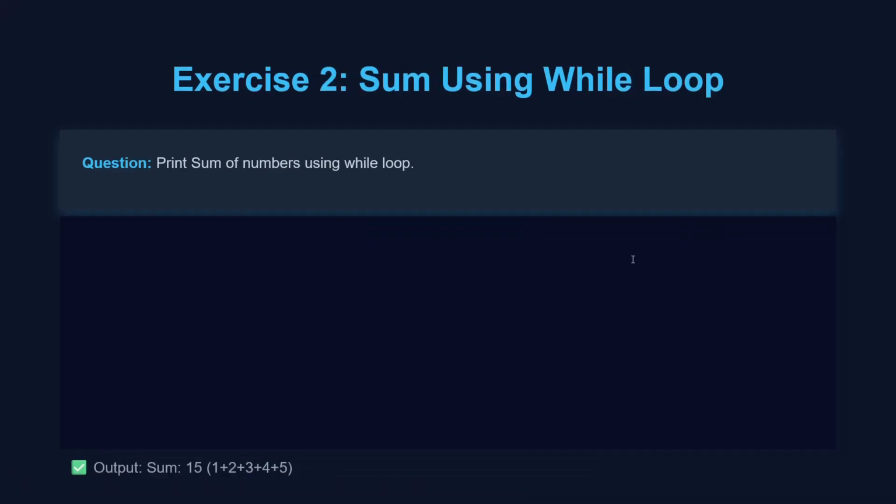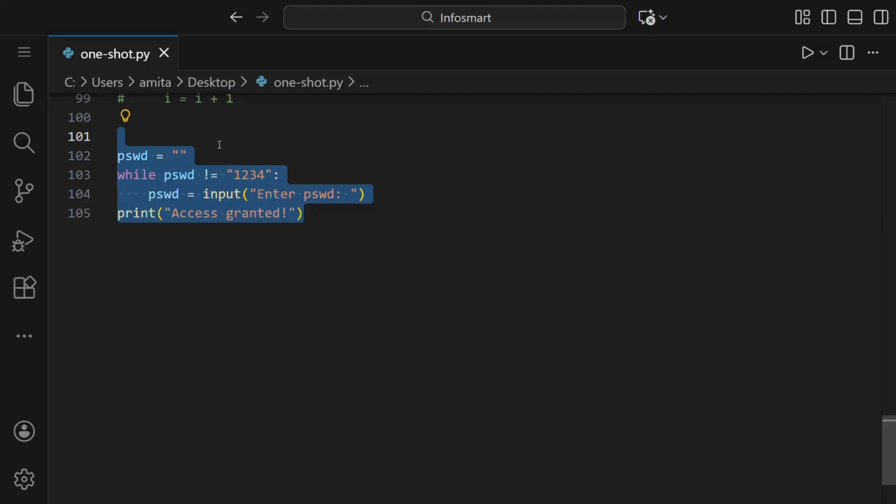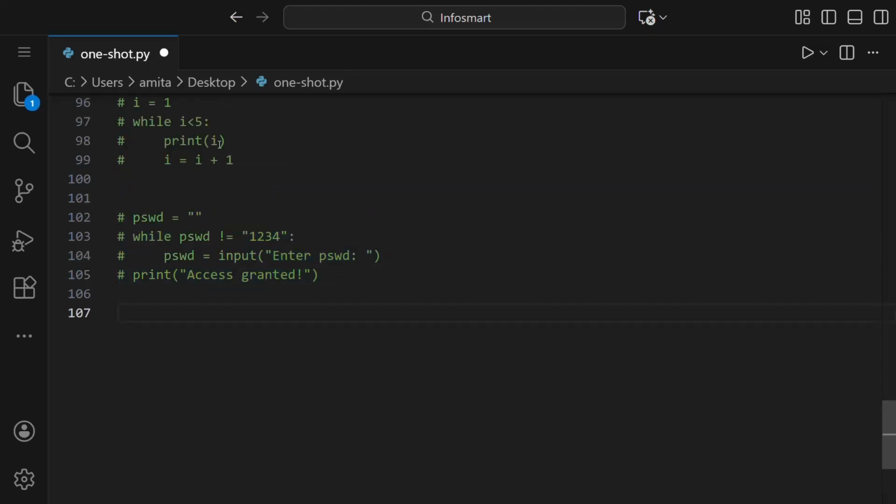So let us see one example, that is to sum using a while loop: print the sum of numbers using the while loop. We can see here the sum is 15, that is, 1 plus 2 plus 3 plus 4 plus 5. So first we'll have to comment this out. For the sum of numbers, we have to make one variable like num is equal to 1. Then we want to sum the numbers, so we have to store the sum somewhere. So we have to take total as 0.